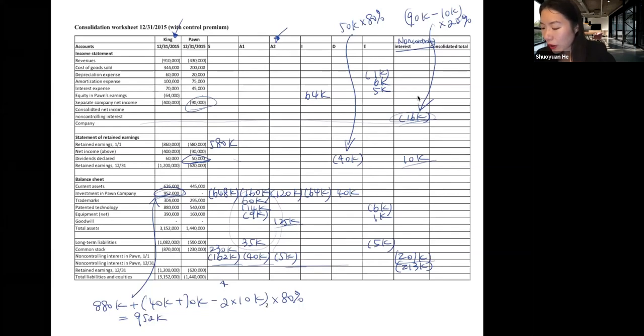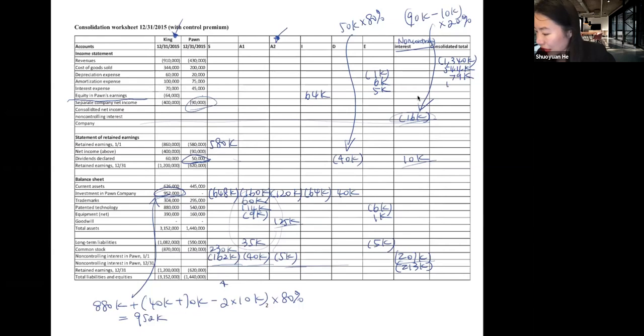For revenue, all of the items on the income statement up until here, we just add them up horizontally. So consolidated revenue is 1,340,000. Cost of goods sold is 544. Depreciation expense is 79,000.